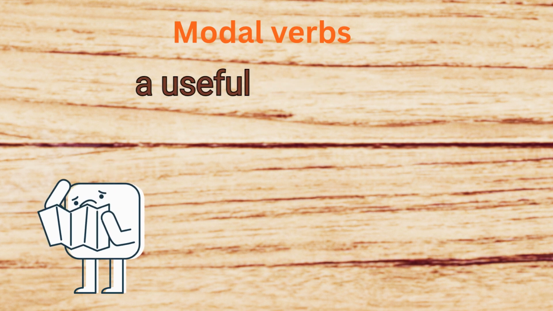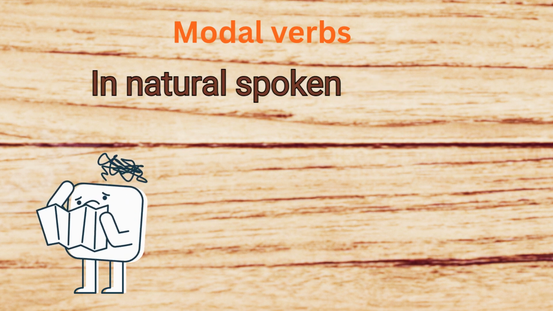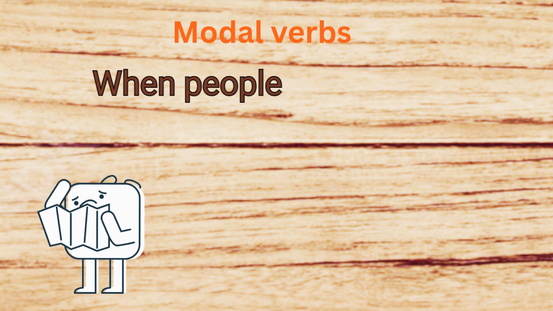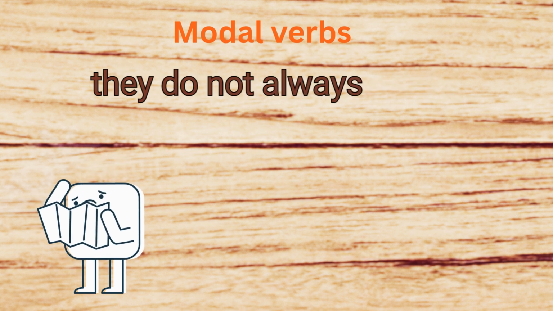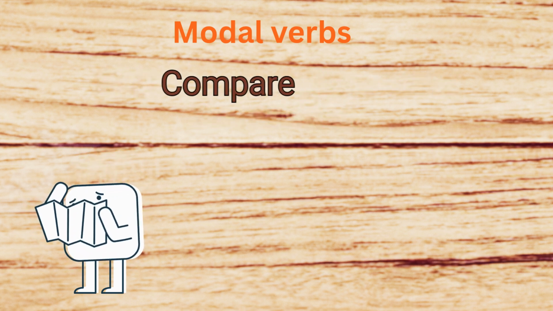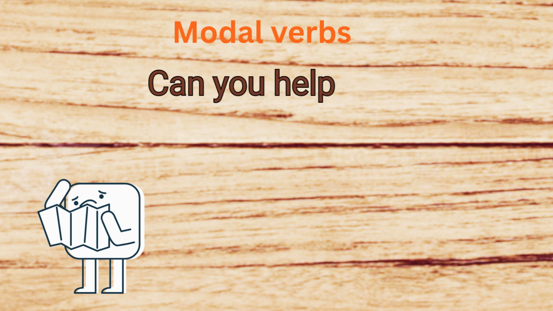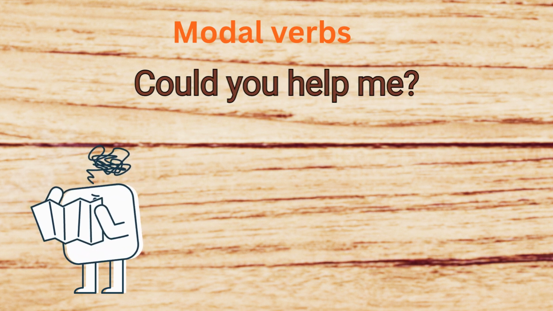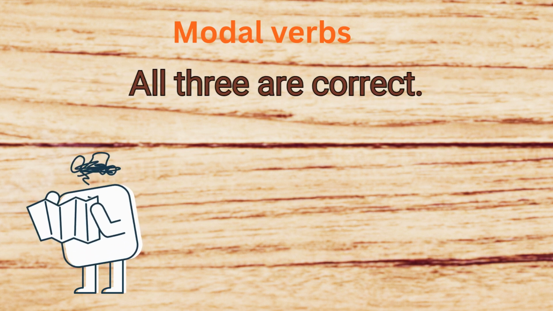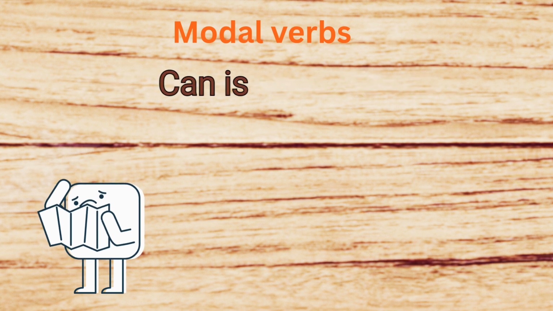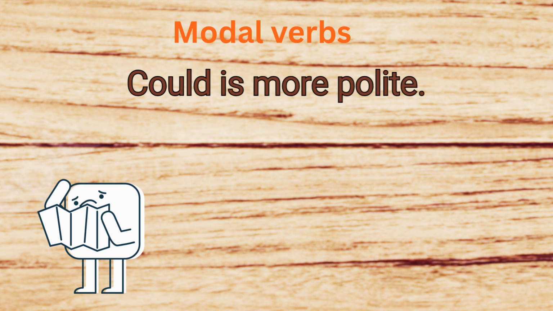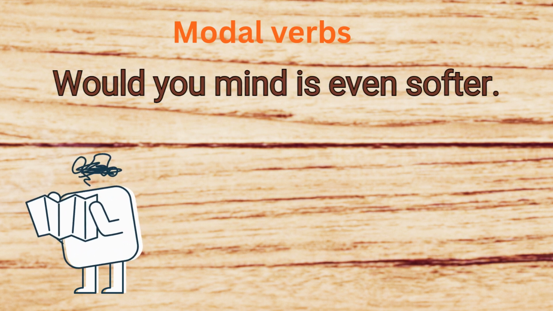Now here is a useful fluency tip. In natural spoken English, can often sounds softer than learners expect. When people ask politely, they do not always sound demanding. The tone matters as much as the grammar. Compare these. Can you help me? Could you help me? Would you mind helping me? All three are correct, but the feeling is different. Can is direct but still common and natural. Could is more polite. Would you mind is even softer.